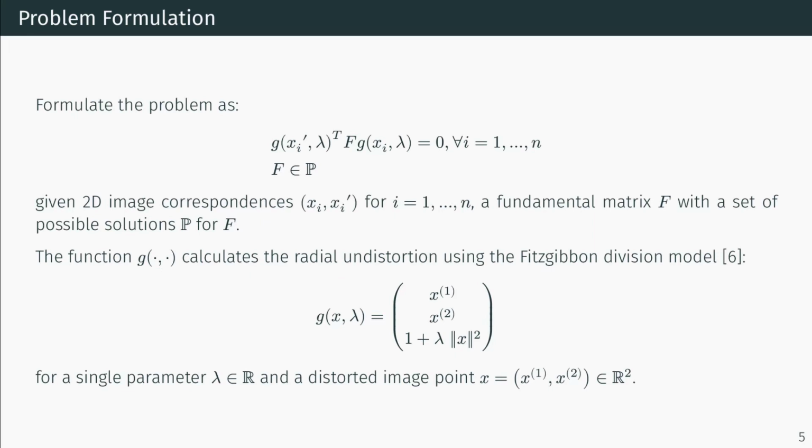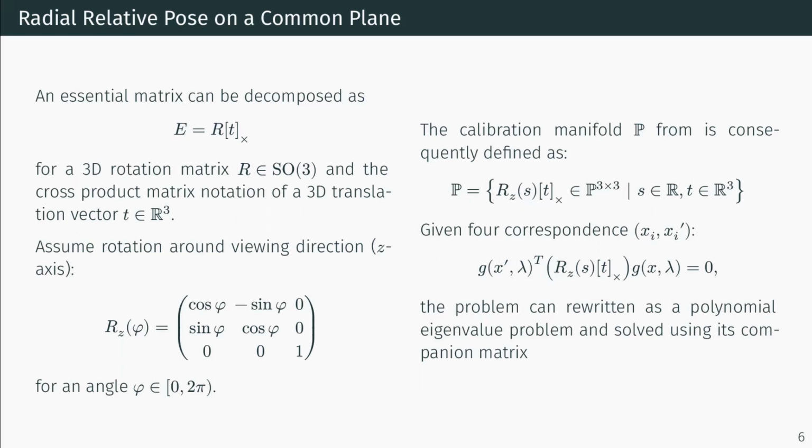Given 2D image correspondences and a fundamental matrix, we can write the epipolar constraint at the top given some function g that undistorts image points using the 1D Fitzgibbon division model in projective space. An essential matrix can always be decomposed back into a rotation and translation, and we now use the a priori motion constraint of a rotation around the viewing direction to constrain the rotation and to define the set of possible solutions P. Given 4 point correspondences, the problem can then be rewritten as a polynomial eigenvalue problem and solved using its companion matrix.